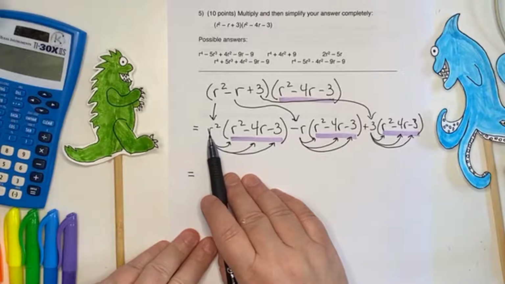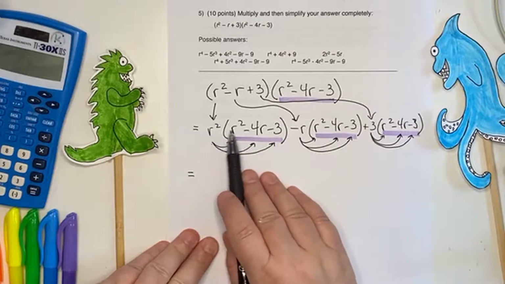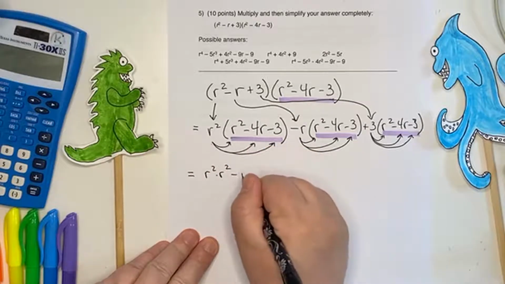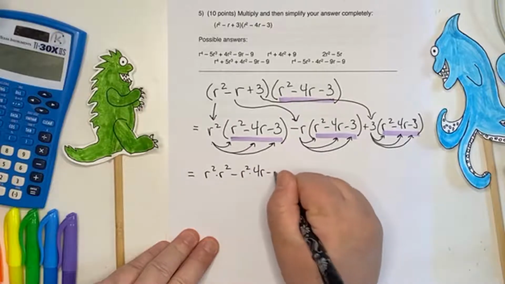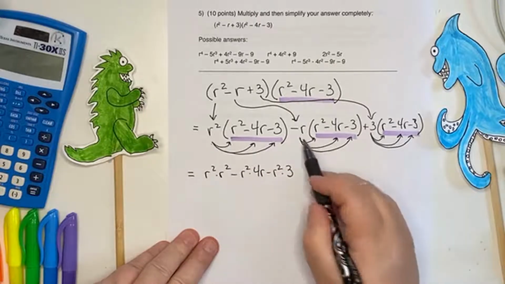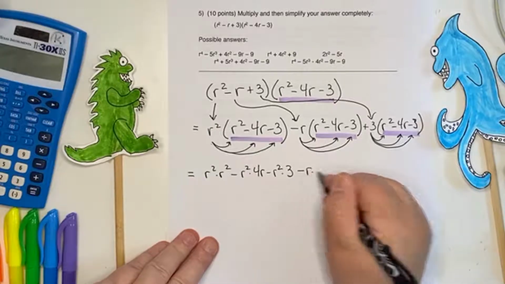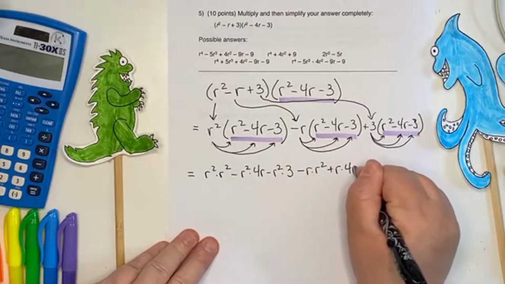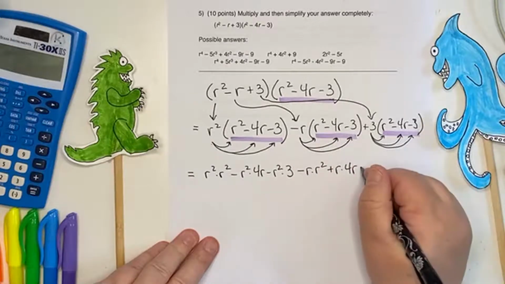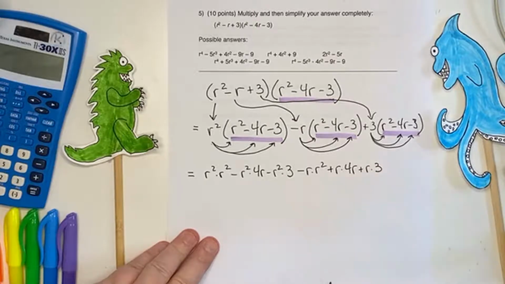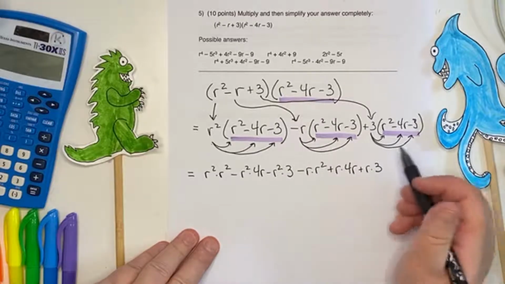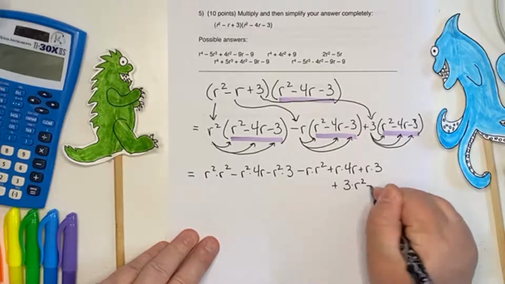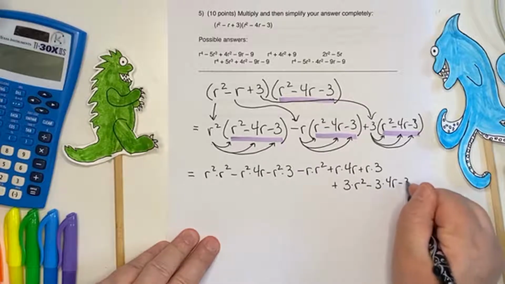So we got r squared multiplied through. So r squared times r squared minus r squared times 4r minus r squared times 3. Okay, here we go with the minus r's. Minus r times r squared, minus a minus is plus r times 4r, minus a minus is plus r times 3. And then I'm going to go on to the next line because I don't really have enough room here. Plus 3 times r squared minus 3 times 4r minus 3 times 3.